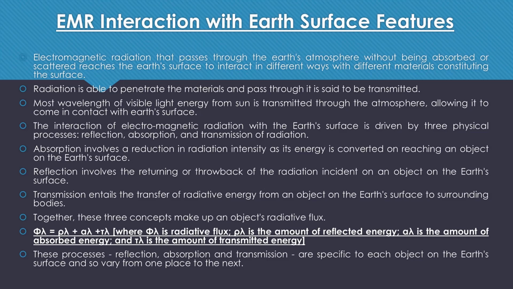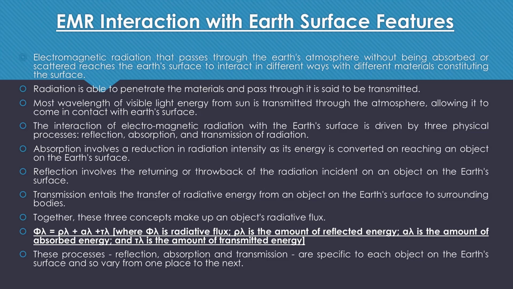When the EMR interacts with the earth surface features, three physical processes take place. Those are reflection, absorption and transmission of radiation. As we have also seen, what is absorption? Absorption is basically the loss of energy to the particles.